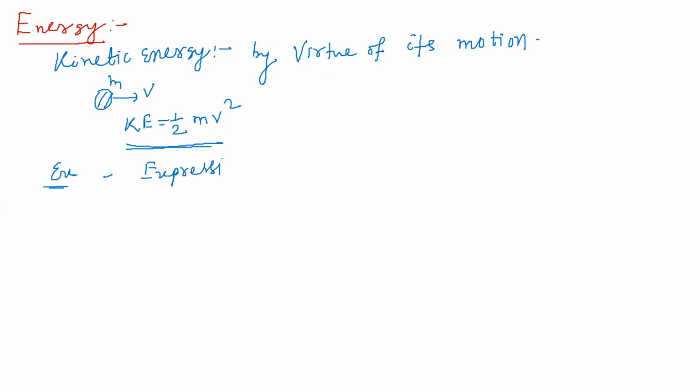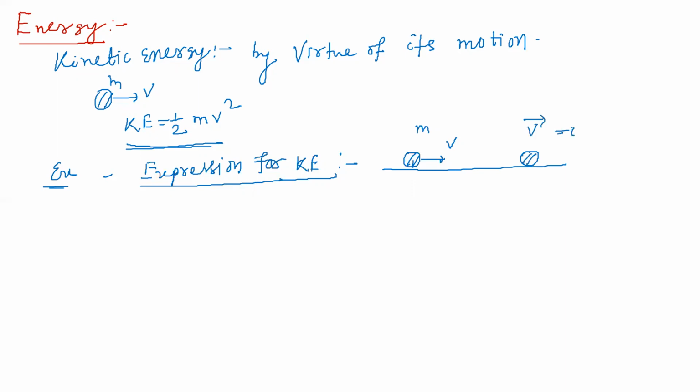How to find the expression for kinetic energy? Let's consider a body of mass m moving with a velocity v. Assume a uniform force opposes its motion to bring the body to rest. There is a force opposing the body to bring it to rest. That means the velocity after some time is going to be zero, and let the displacement be s. So if the velocity is in this direction, the force will be in the opposite direction.